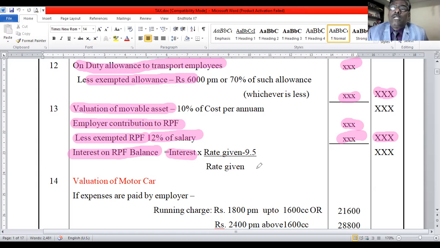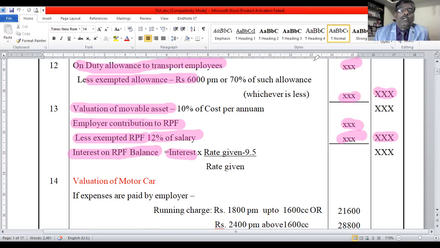Then 12 minus 9.5 means 2.5. You take 2.5 in the numerator and 12 in the denominator and multiply with the interest. Whatever comes is the taxable interest. This is the point regarding RPF and interest on RPF. I have not given the two point numbers here.